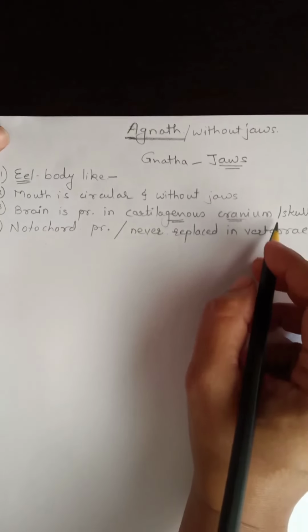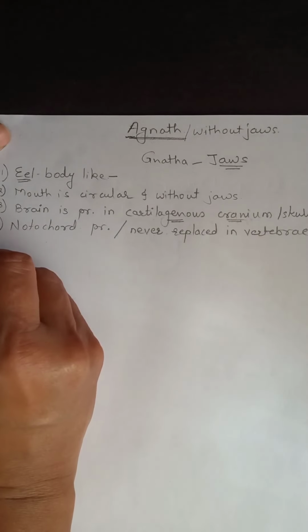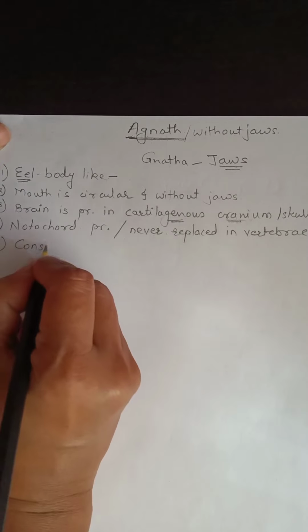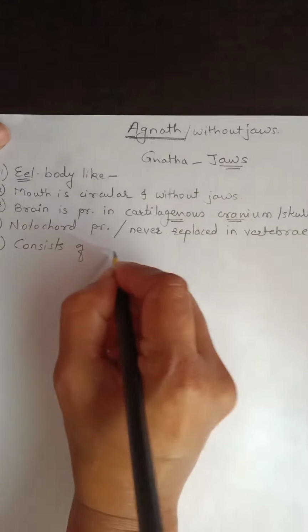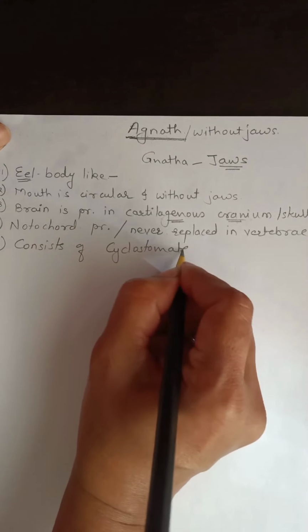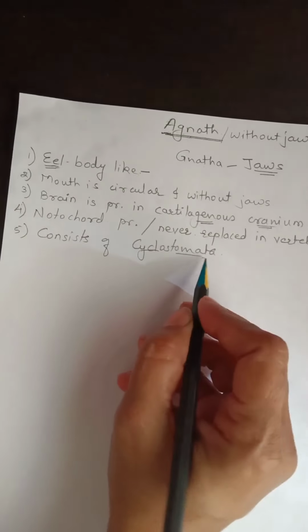Okay. And these Agnathans consist of cyclostomata. Now what is meant by cyclostomata?